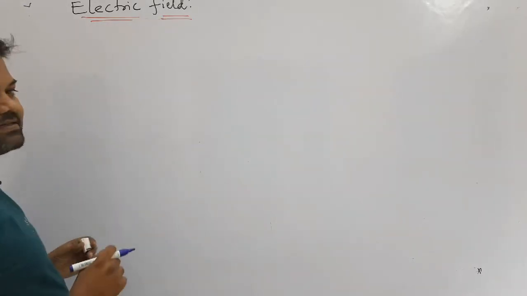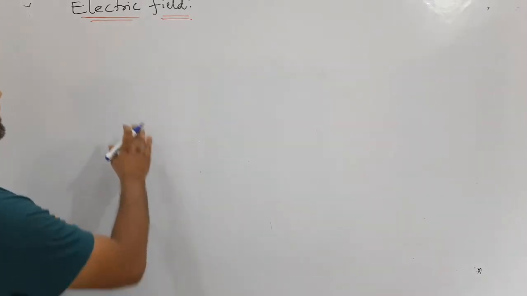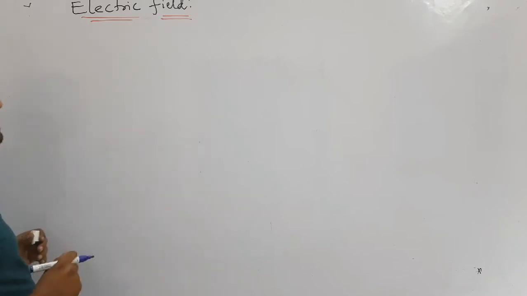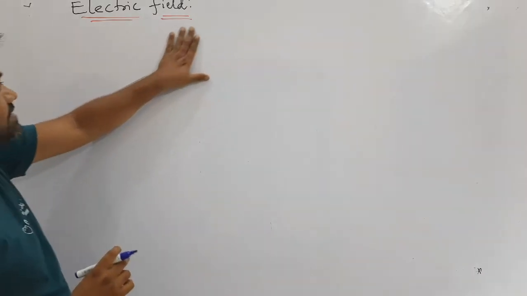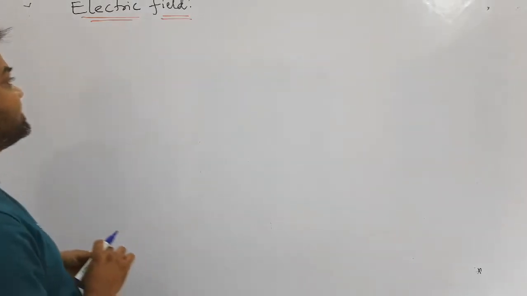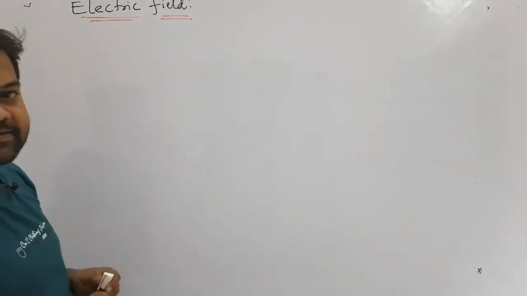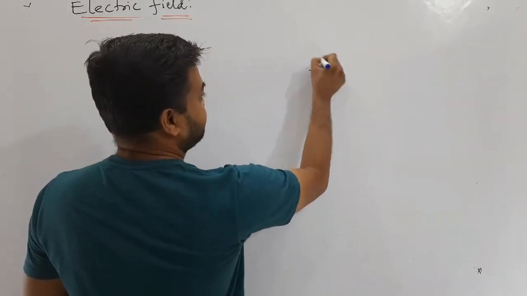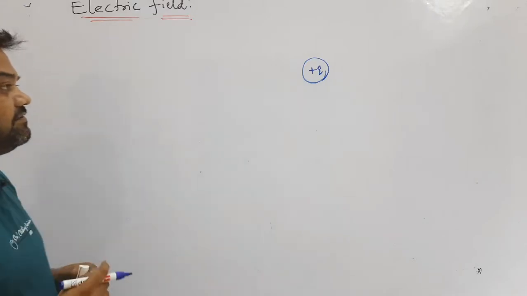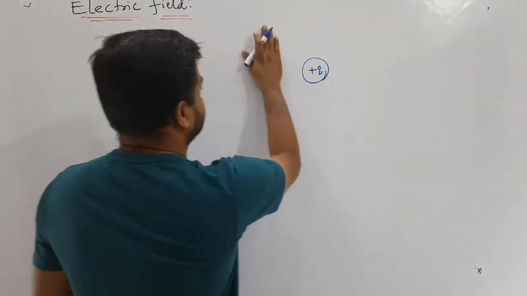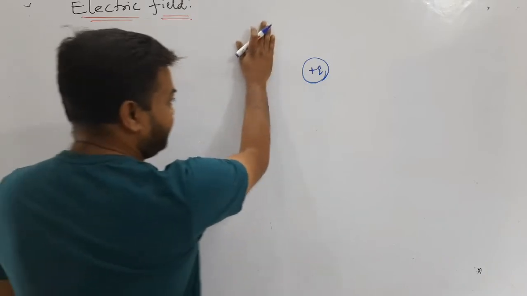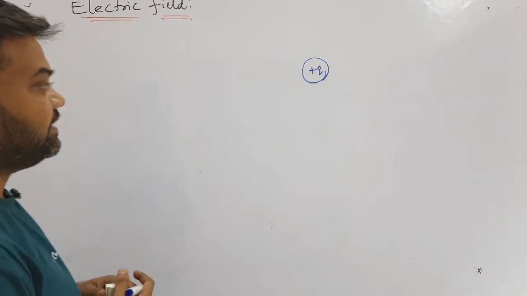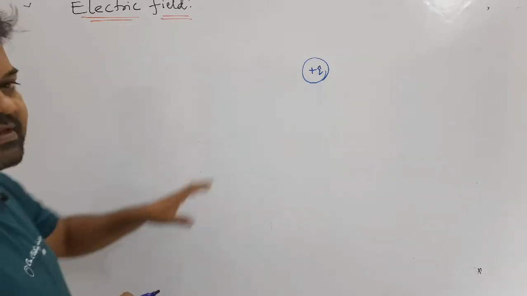Actually, what is the meaning of electric field? Electric field means there is a space around a charged body in which some electric field is present. If you take a positive charge, then an electric field is produced. Because of this electric field, we have attraction force or repulsion force. Every charged body creates some electric field.